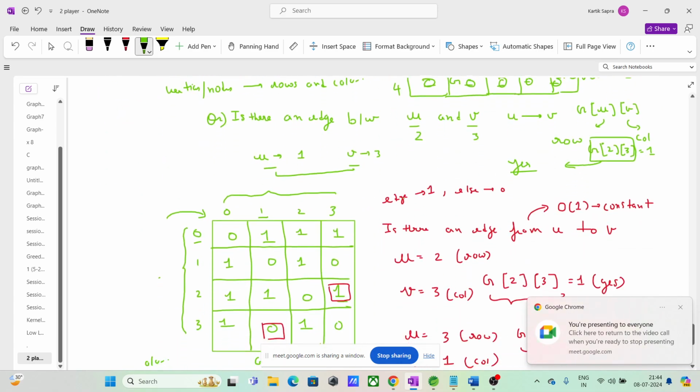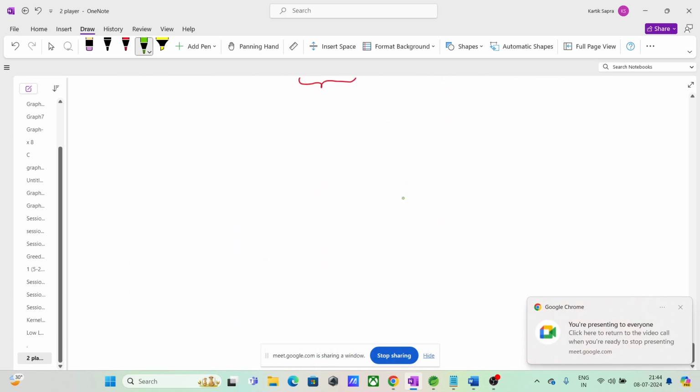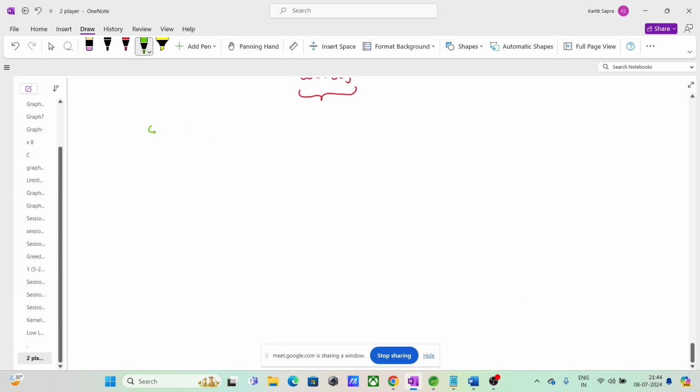So if I say right now, check if an edge exists from U to V. Time complexity is constant.